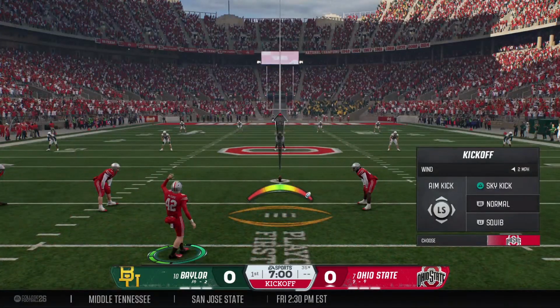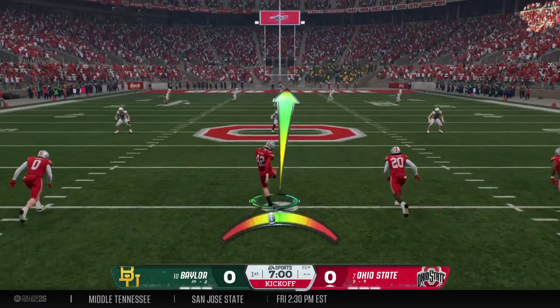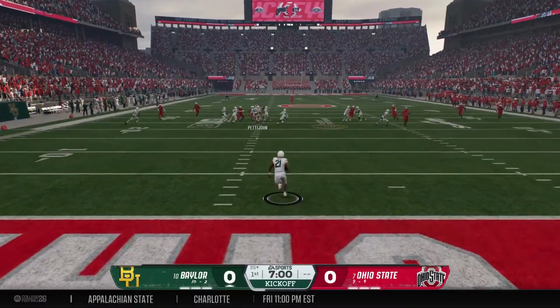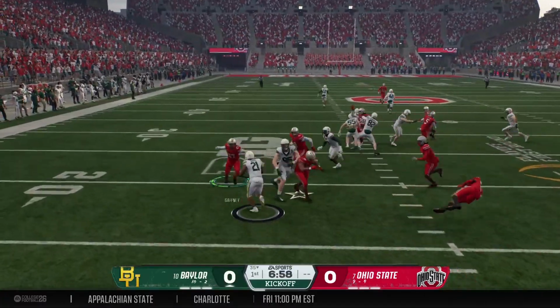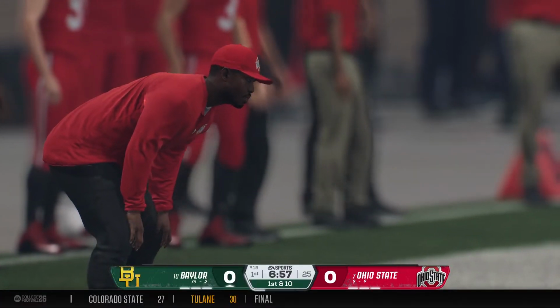Kickoff team is out there. Great energy as this college football playoff gets underway. He's going to bring it out of the end zone from a couple yards deep. And he's stopped at the 19. Good job by the coverage team.